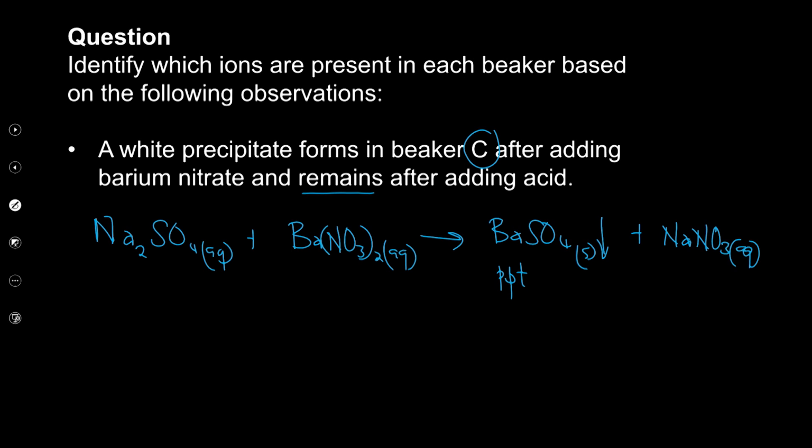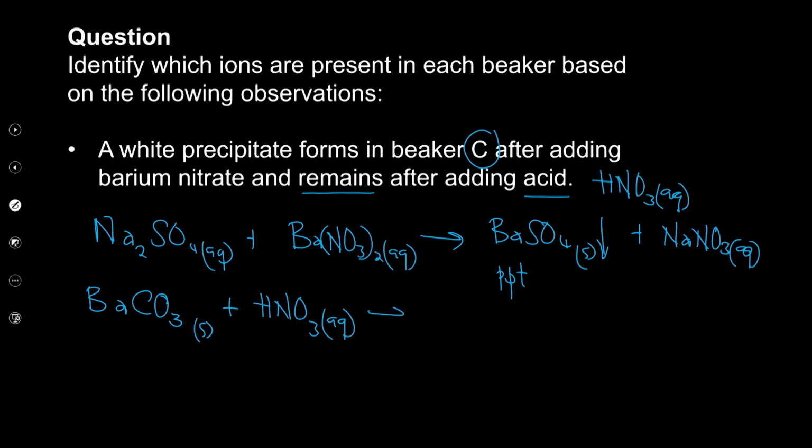But also bear in mind that if this was a carbonate, what would have happened? One may ask. Let's say if it was a carbonate, then we know that if we added the acid, and the acid that we're talking about here is nitric acid, right? It's nitric acid, which is a strong acid, right? So for argument's sake, it was barium carbonate. And then this precipitate plus HNO3, aqueous. This is actually a gas-forming reaction, right?